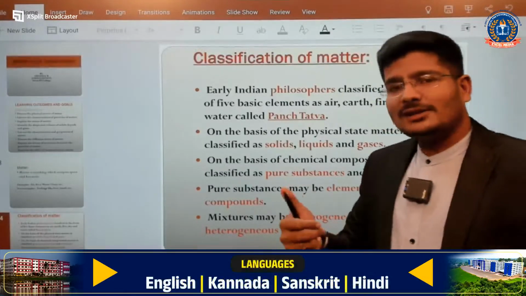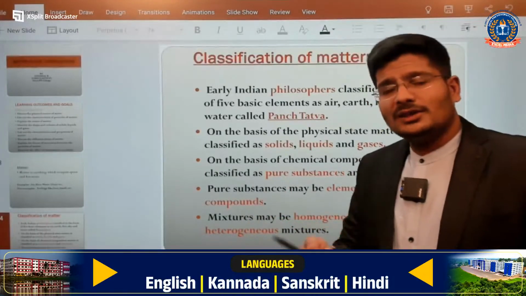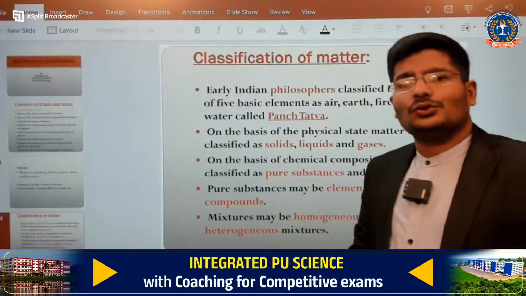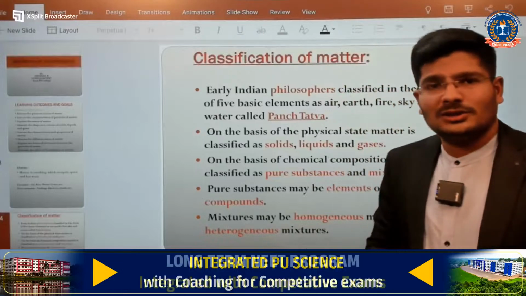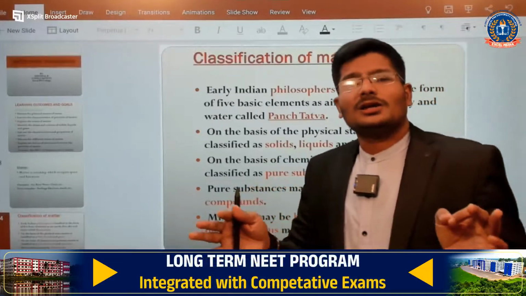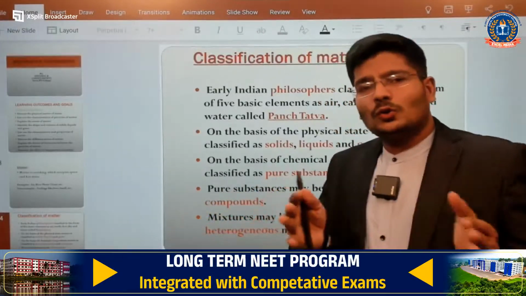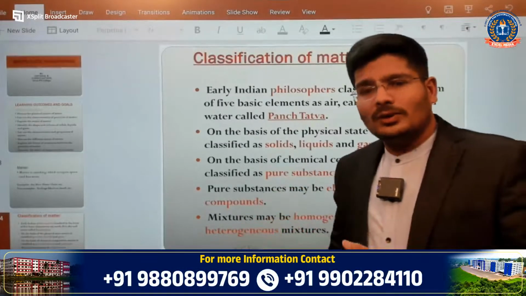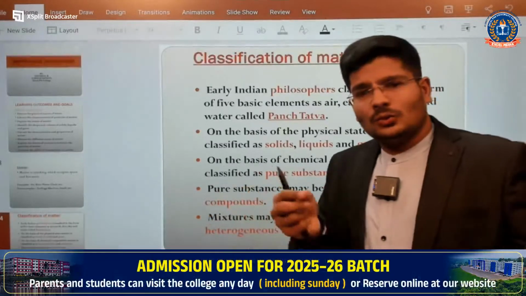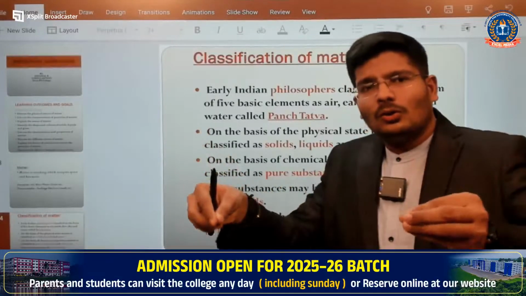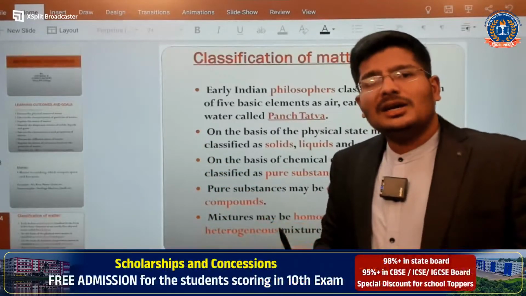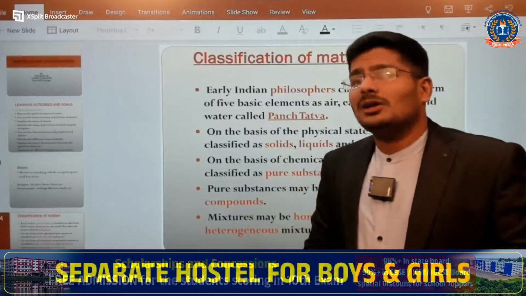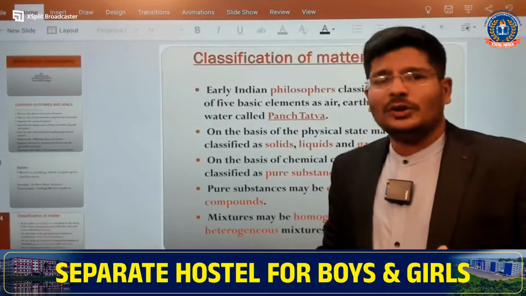Water as well as the sodium chloride. So when sodium chloride is added into water, it will dissolve, and you are not going to see the sodium chloride crystals. You are going to see only the colorless liquid, where sodium, that is the ion, will be dissolved in water, and chlorine also will be dissolved in water, and these sodium and chlorine ions will go and adhere in the spaces which are present in the water molecule. That you are going to learn in the chemical bonding chapter in future. I am going to explain you, don't worry.